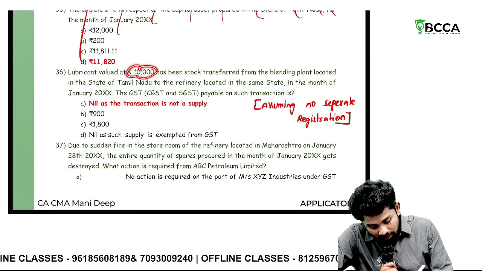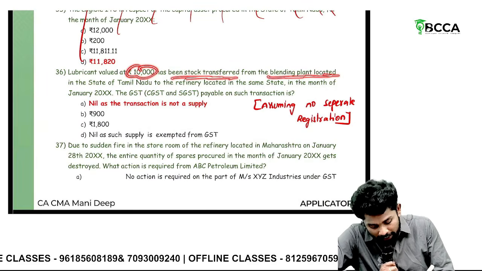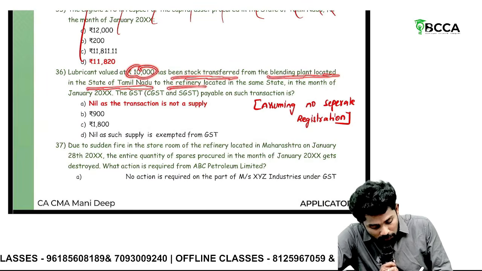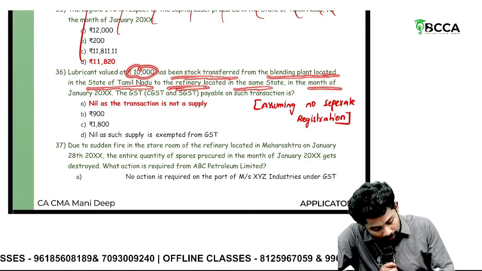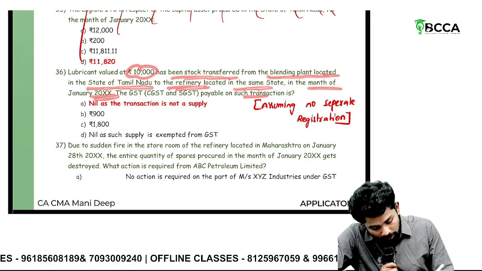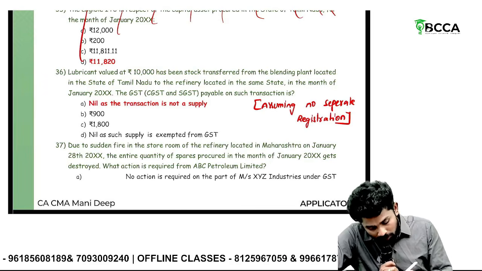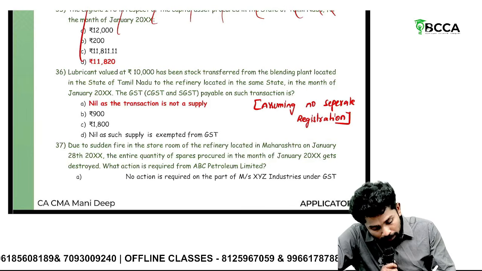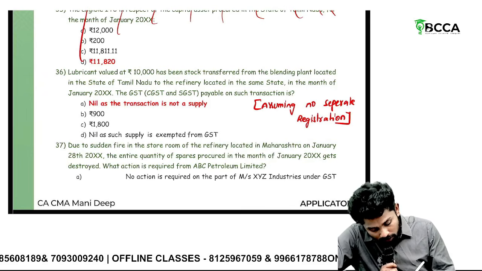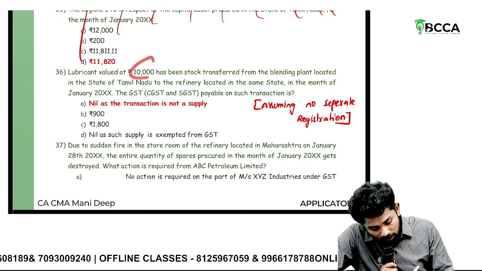Lubricant valued at 10,000 has been stock transferred from a blending plant located in the state of Tamil Nadu to the refinery located in the same state in the month of January. From one plant, they are sending goods to another plant. The question is, what is the value of supply?